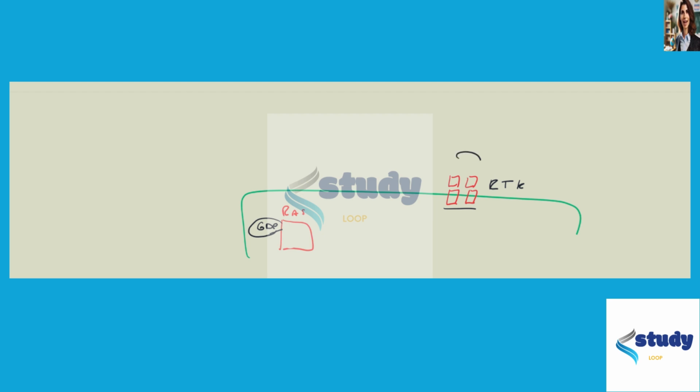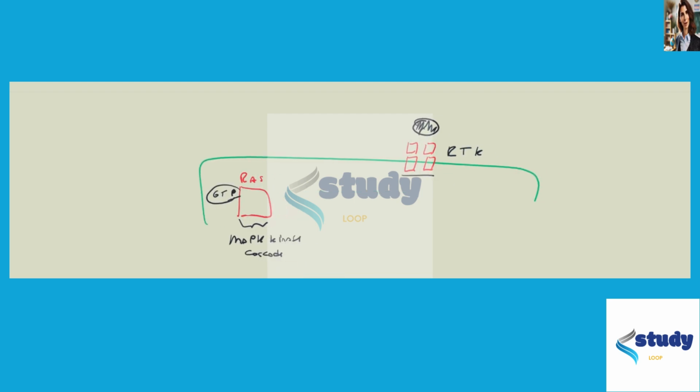But what happens when a ligand binds here? For example, insulin acts on a receptor for tyrosine kinase. Once a ligand binds, GDP is removed and GTP binds RAS, and this starts a cascade called the MAP kinase cascade, which leads to changes in the nucleus that stimulate cell division and cell growth.